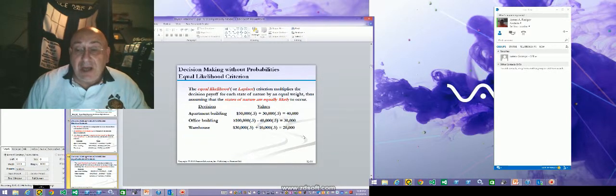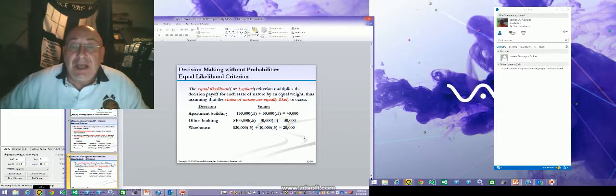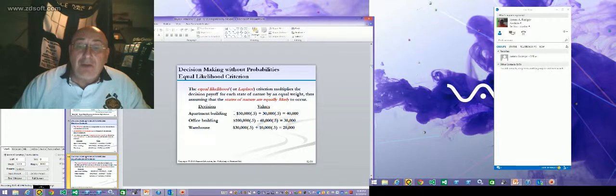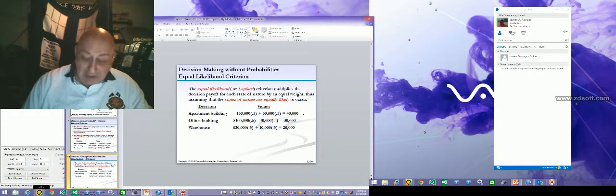Remember, this is not a regret table. This is straight up states of nature. Okay, so now the Laplace is the equal likelihood, 50-50 chance, and so we take 50,000 times 0.5, 30,000 times 0.5. What do we come up with? Well, they're going to tell us that we should buy the apartment building here because it's going to get us $40,000.